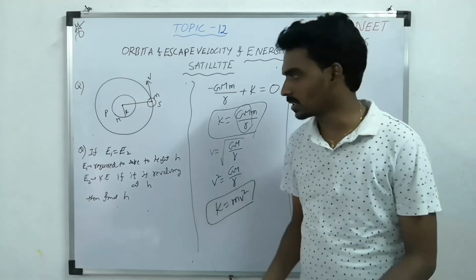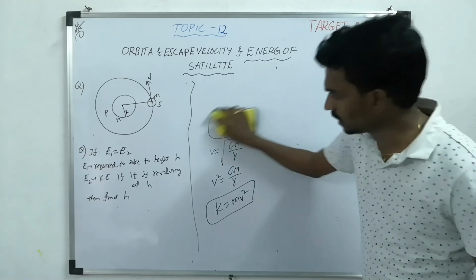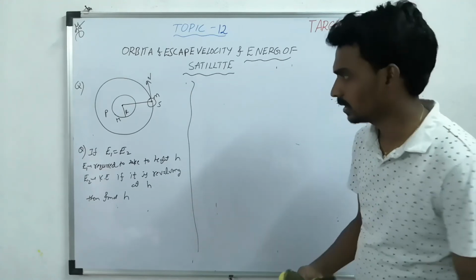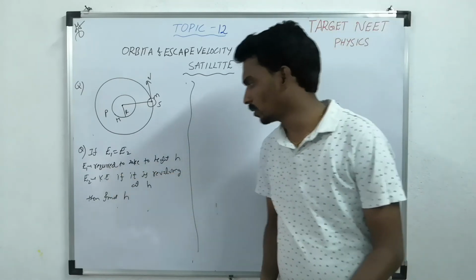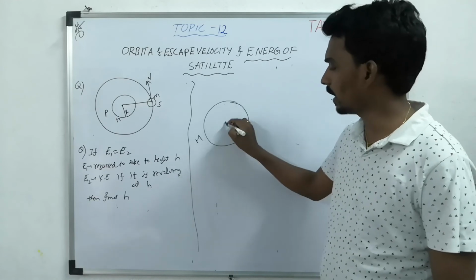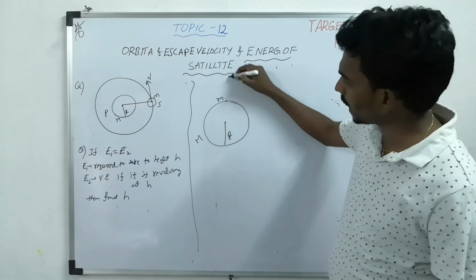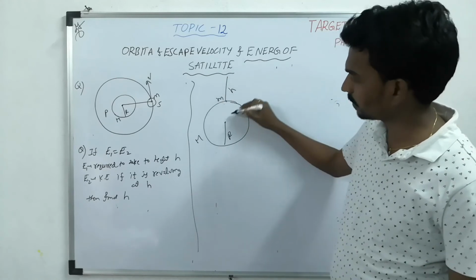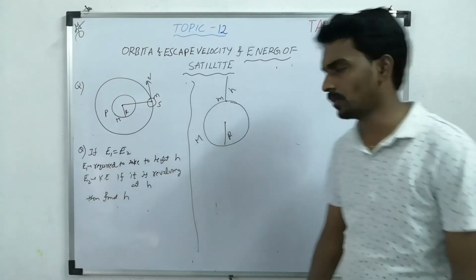Now similarly, let us take the second question. What is the other question? E1 equal to E2, where E1 is the energy required to take the object to height h. Let's take a planet of mass M and radius capital R, and a mass m is kept on it. Now you have to take it to some height h. So the energy required is E1.